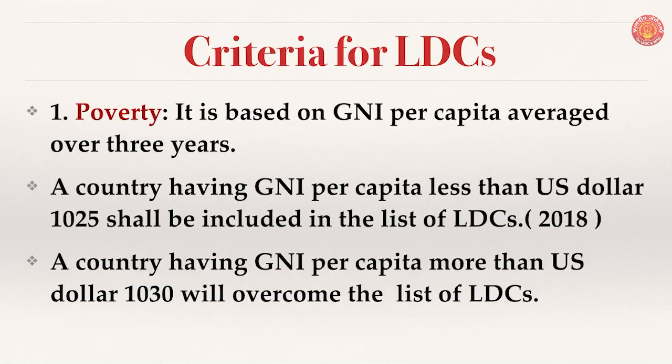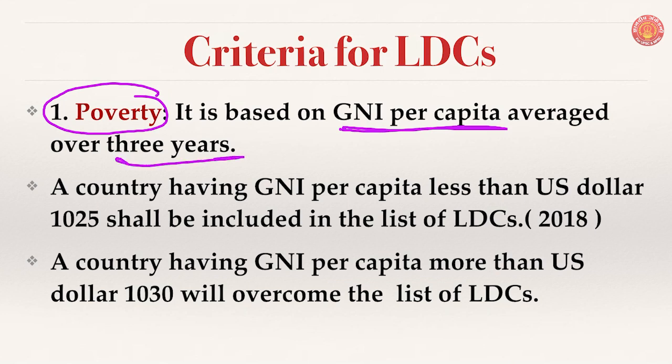Now, what is the criteria for LDCs? The first criterion we will try to understand is poverty. It is based on gross national income per capita. I repeat once again, it is based on gross national income per capita, averaged over 3 years. It means the average of 3 years of gross national income per capita is taken into consideration while deciding the level of poverty. As per this criterion, a country having gross national income per capita per year less than $1,025 shall be included in the list of LDCs.